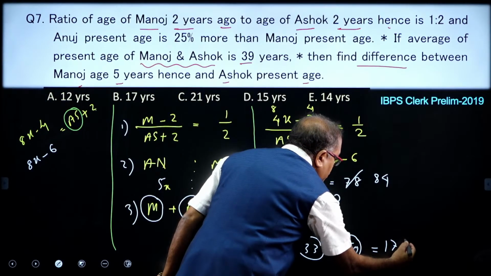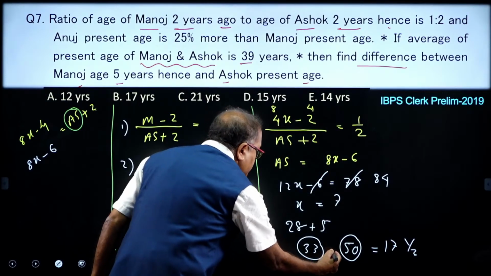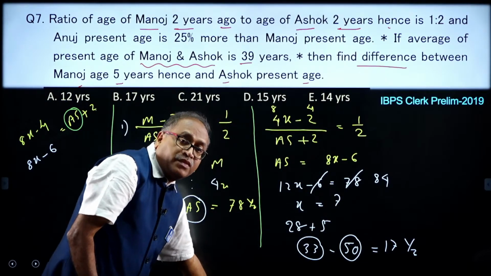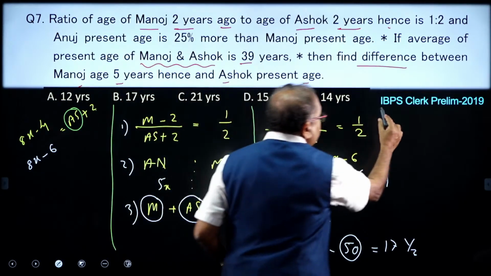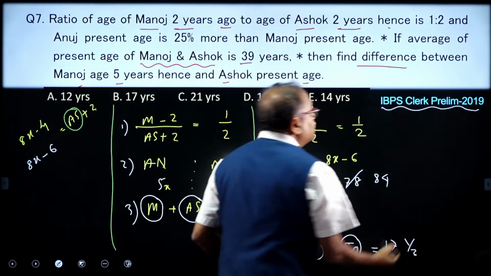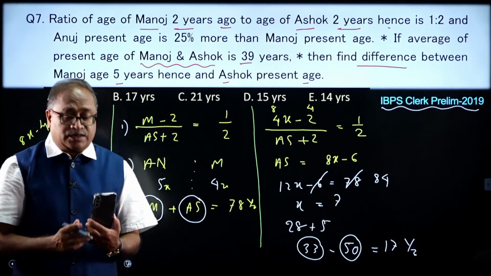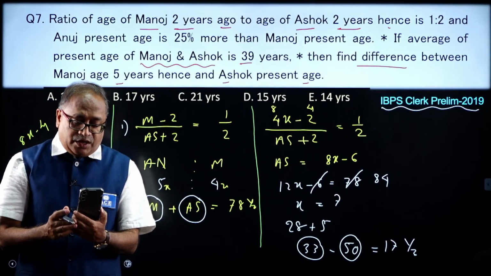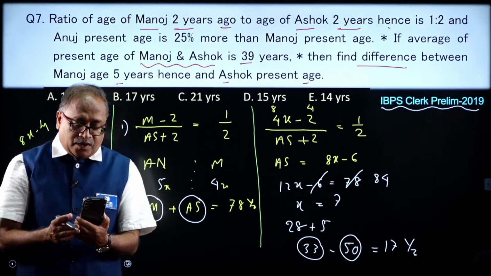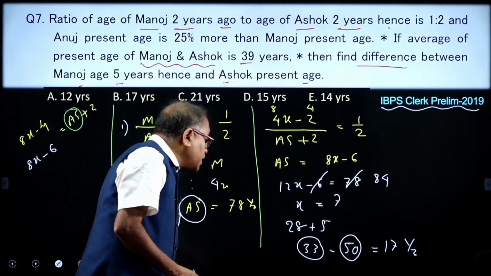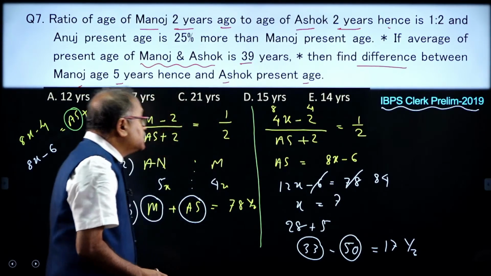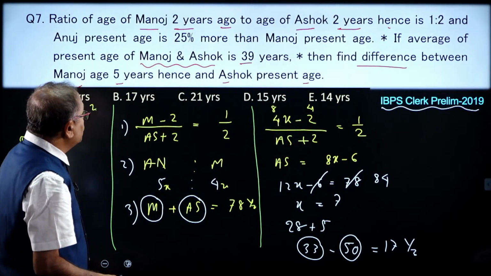Can you see what kind of questions come in the exam? 17 here is the difference. So, therefore, I mentioned over here, it is not that every time we get only a one-line question. Okay, fine. I am moving on to the next question, my dear friends, and that is option choice B.